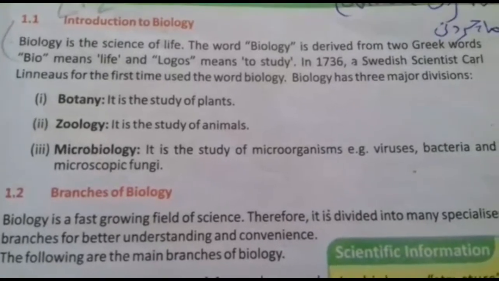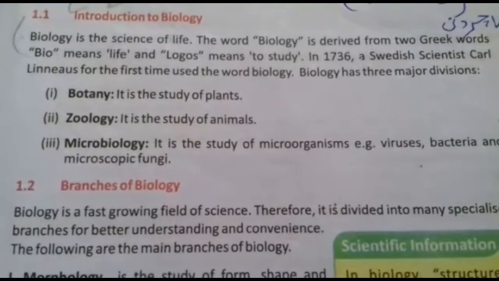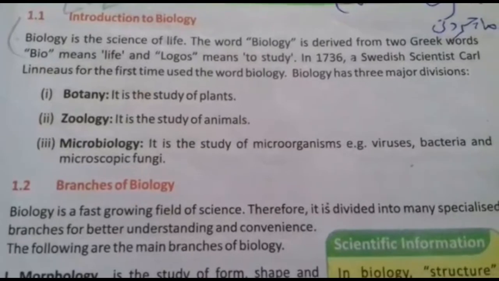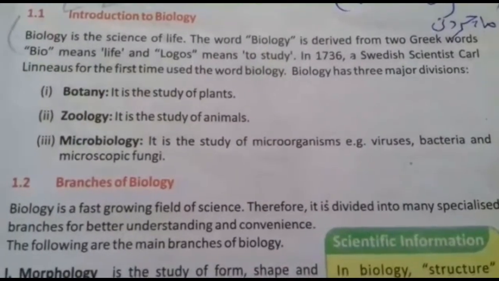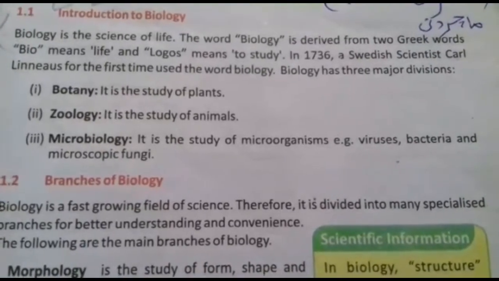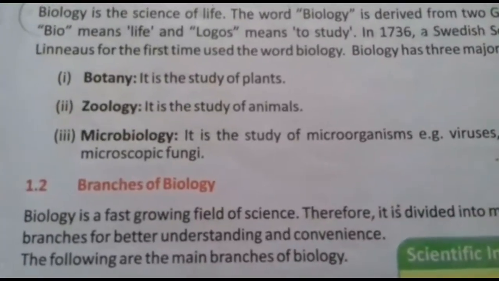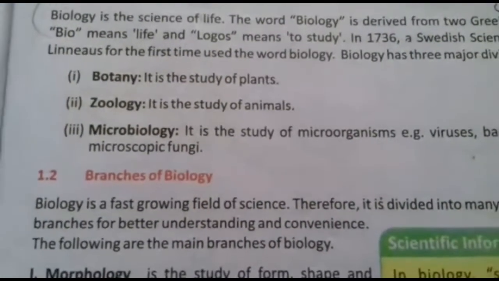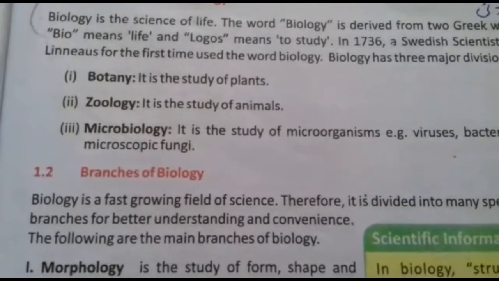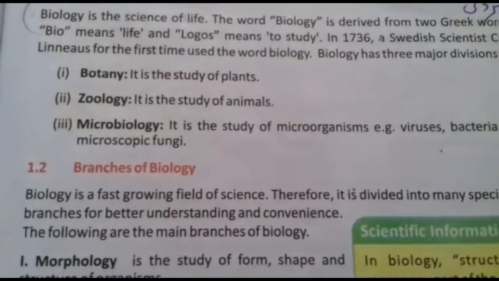Reading the book lines, biology has three major divisions. Number first is botany. It is the study of plants. Number second, zoology. It is the study of animals. Number third is microbiology. It is the study of microorganisms, for example, viruses, bacteria, and microscopic fungi. Here it is mentioned microscopic fungi because there are some kind of fungus which can be seen with the naked eye. For example, rhizopus, or in simple words, it is called bread mold.